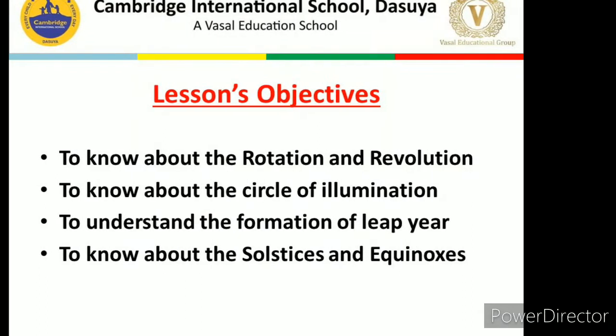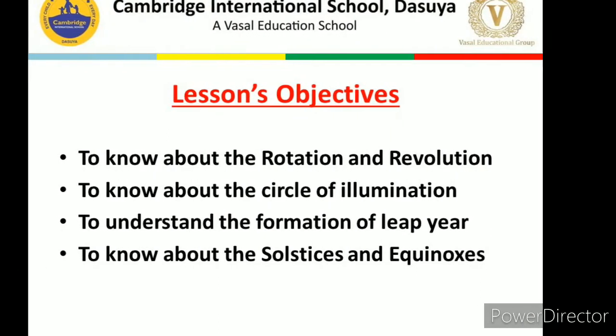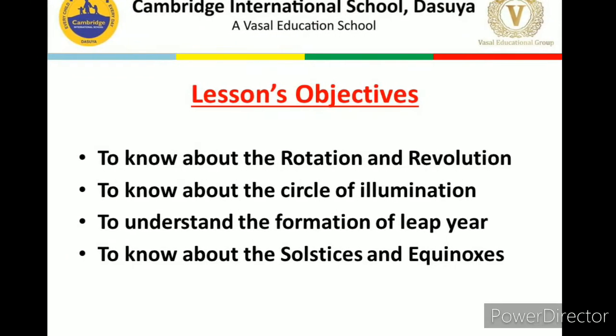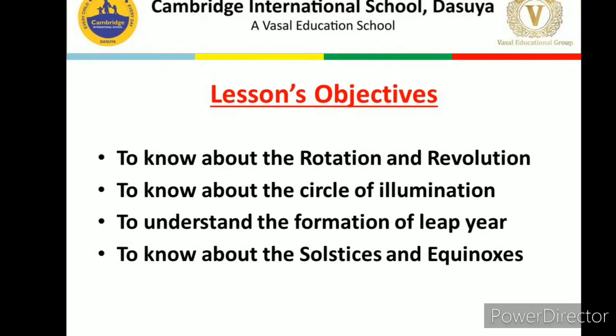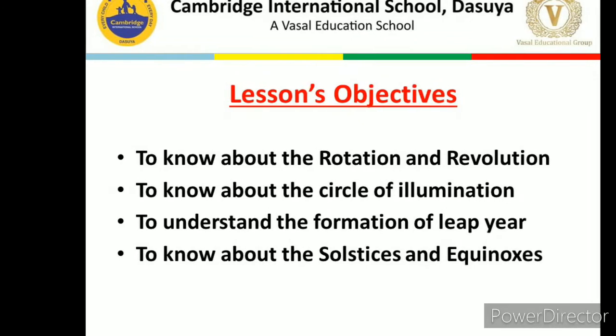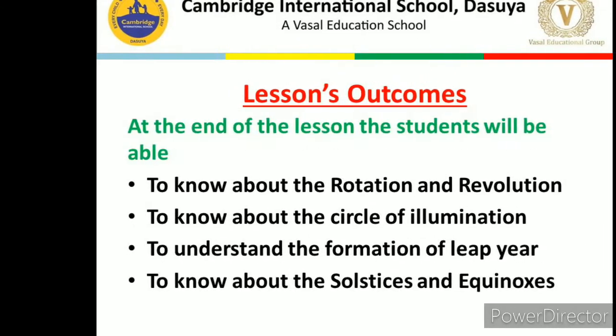So as usual, first of all, we always discuss the lesson objectives. Today's lesson objectives are to know about the rotation and revolution, to know about the circle of illumination, to understand the formation of leap year, and to know about the solstices and equinoxes.